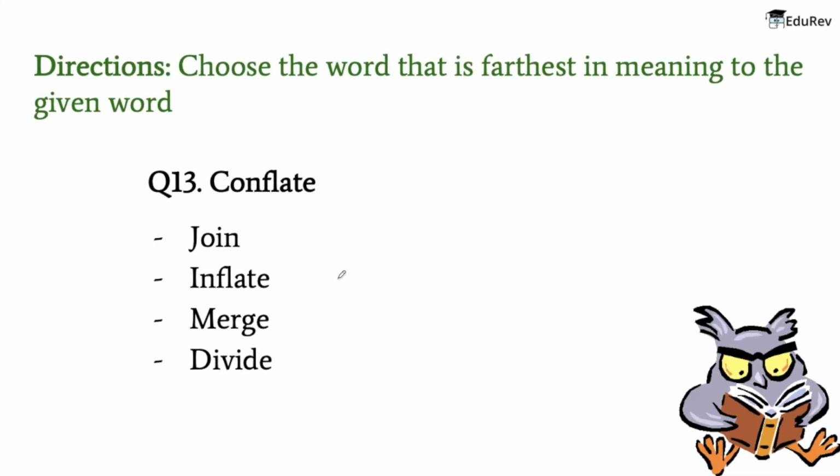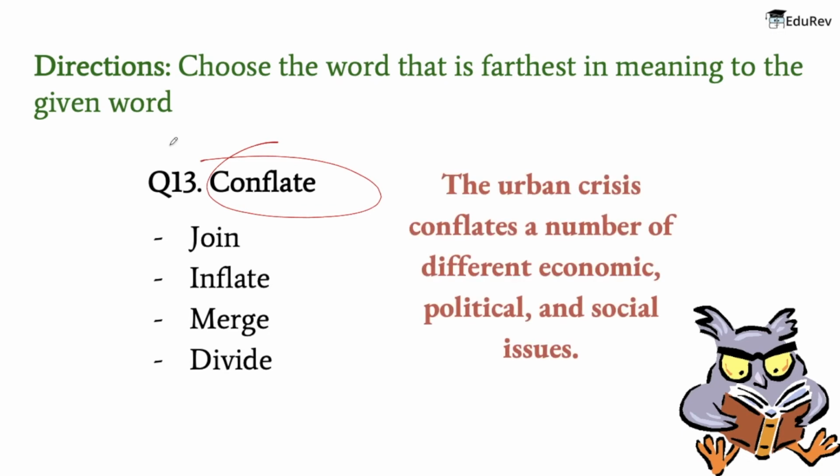Alright. So the next word is conflate. So the meaning of conflate is to combine two or more sets of information, texts, ideas, etc. into one. For example, the urban crisis conflates a number of different economic, political, and social issues. Now the meaning of the words that are given: join means to link or connect.